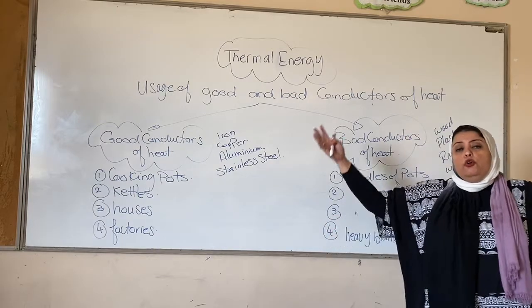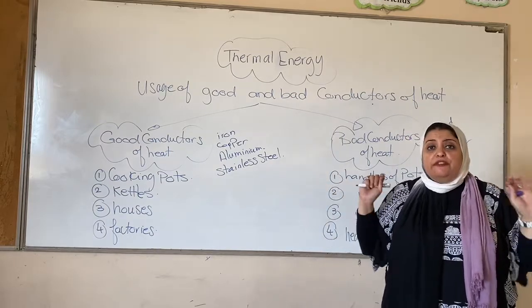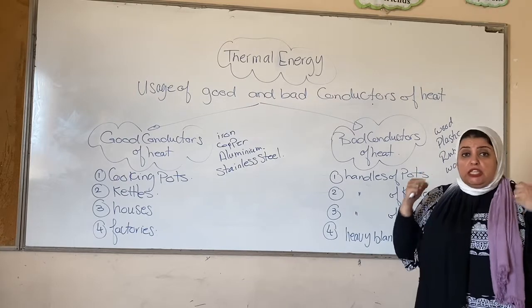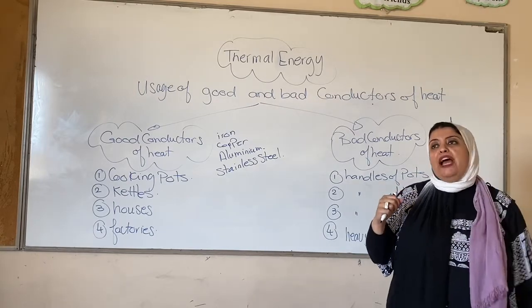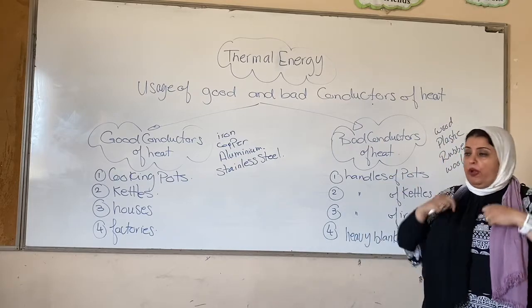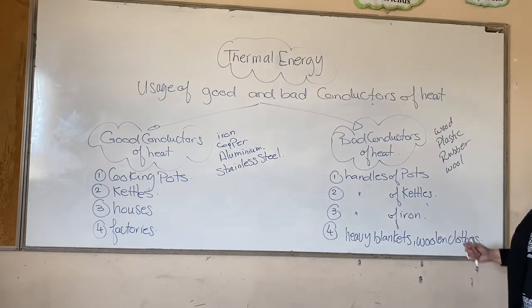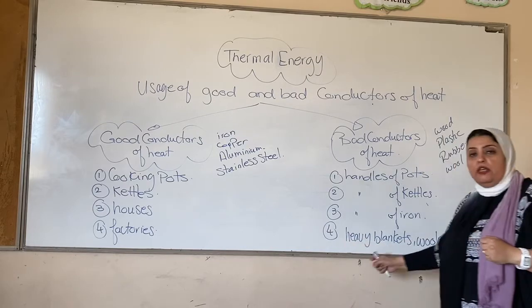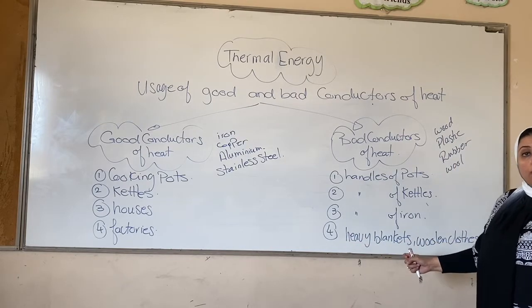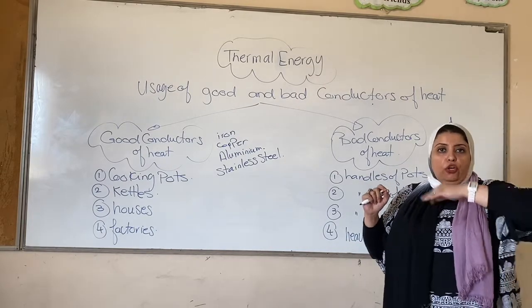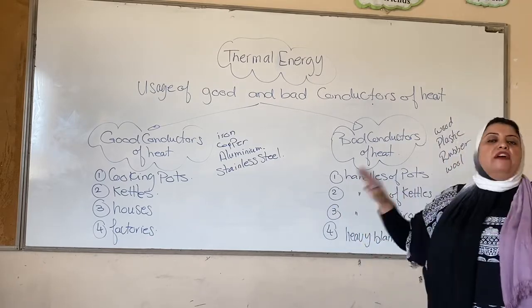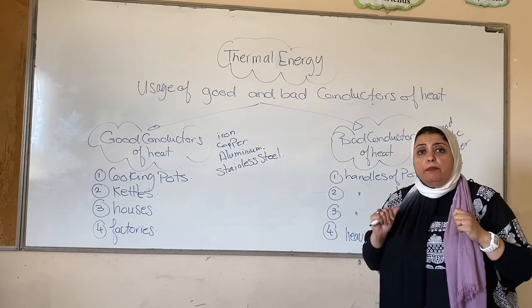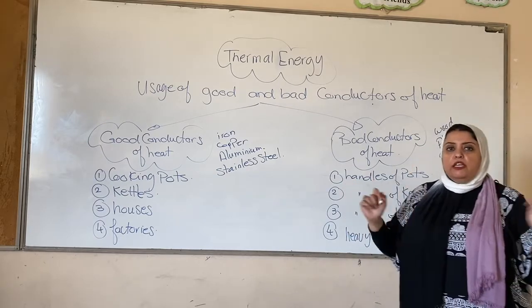So in winter, when the surrounding air is very cold and my body is very warm, heat tends to leave my body to the outside air. So if I wear something that's made of wool, or if I'm covered with something that's made of wool also, the heat will start to pass from my body outside. This material will never let it pass. So this will keep my body warm for a very long time.